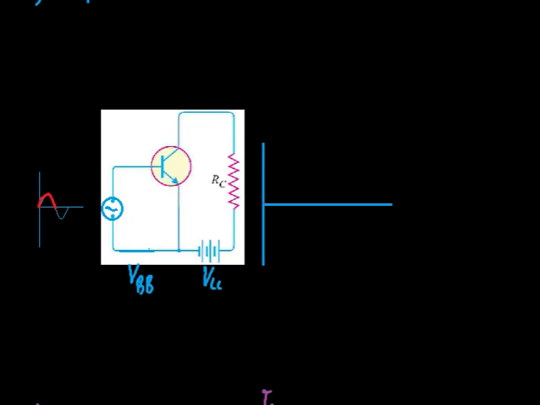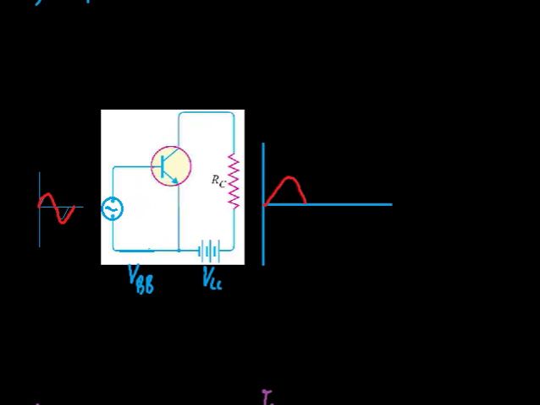is amplified, and we will get an output current IC, which is beta times IB, and we will get an amplified collector current during the positive half cycle. And during this negative half cycle of the input signal, the base becomes negative. That means the base emitter junction becomes reverse biased.